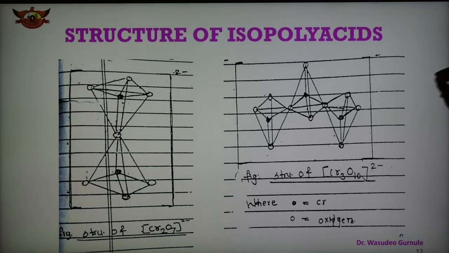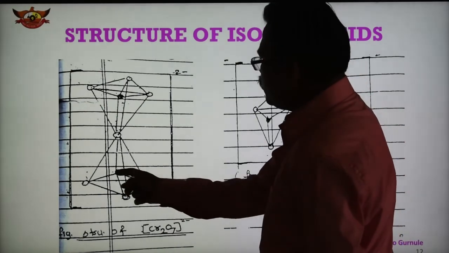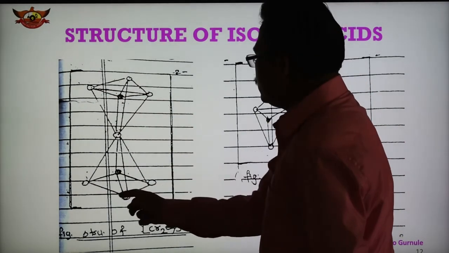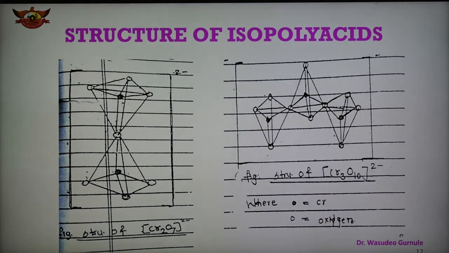These are the two chromiums, shown by solid circles, and 1, 2, 3, 4, 5, 6, 7 are the oxygens. So in Cr2O7, two tetrahedral units are joined by a corner.